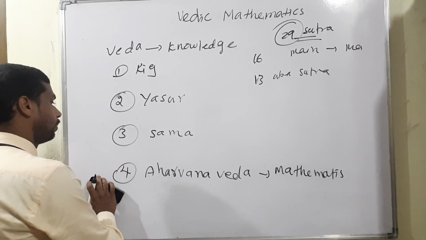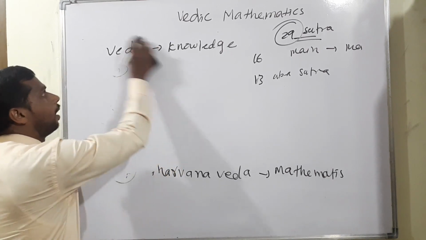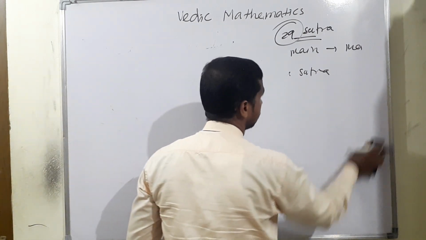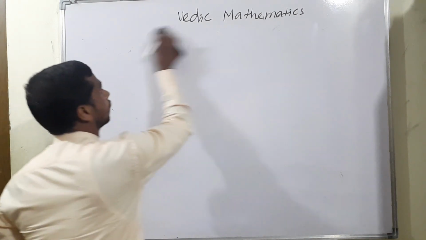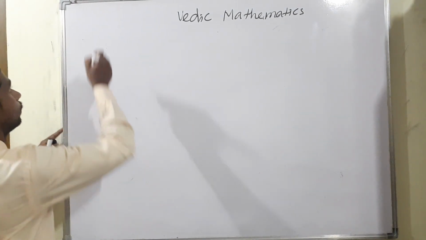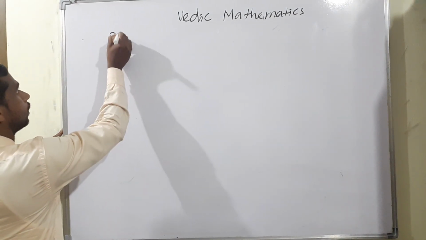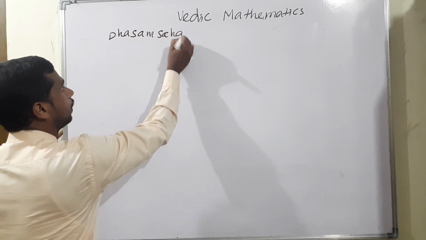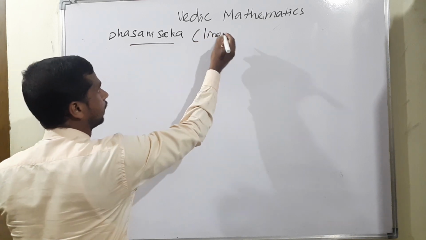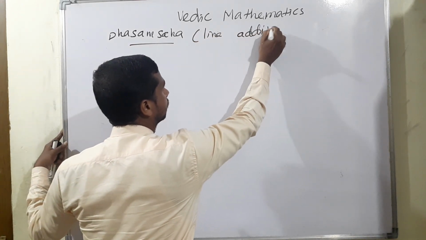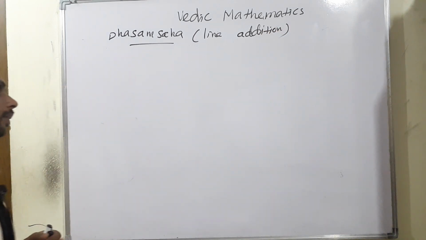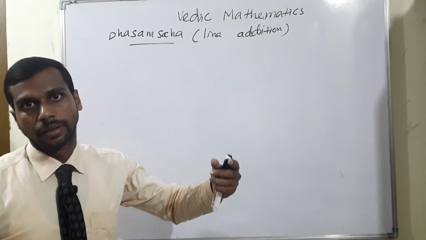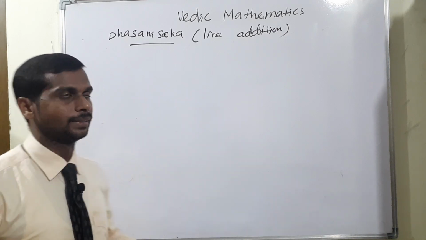I'm moving to the first topic of Vedic Maths in addition. The sutra name is Dasam Saha. That is simply what we can call line addition. Line addition means we can have one-line addition, 2-line addition, 3-line addition, and so on, 4, 5, 6 like that.